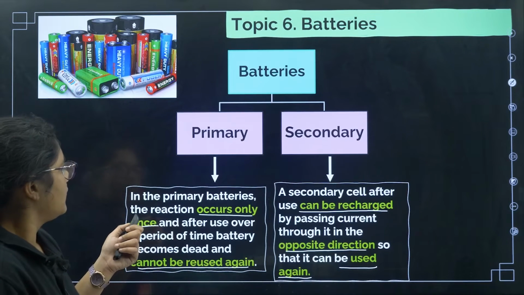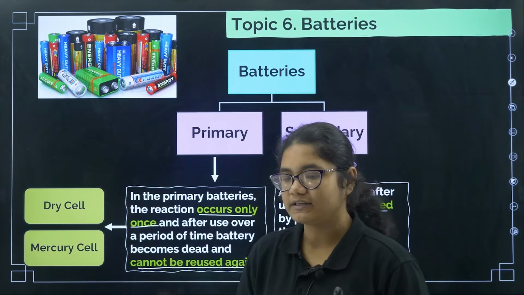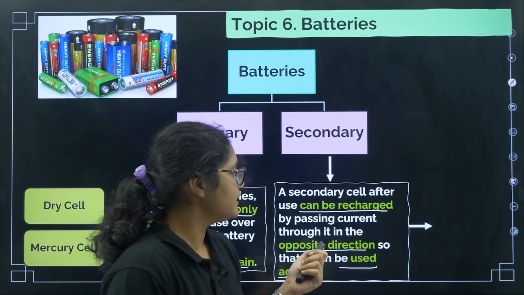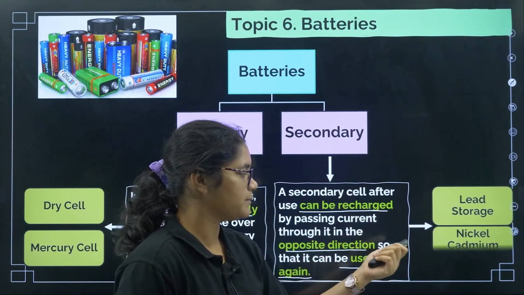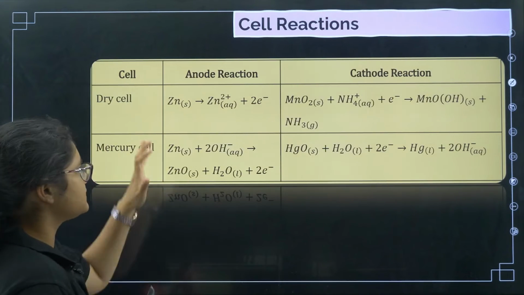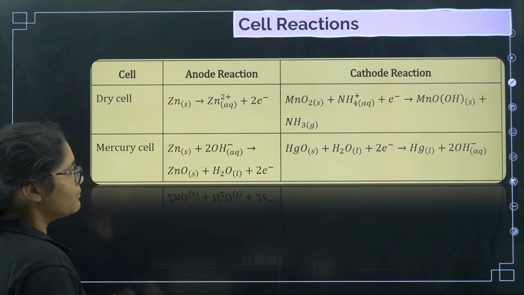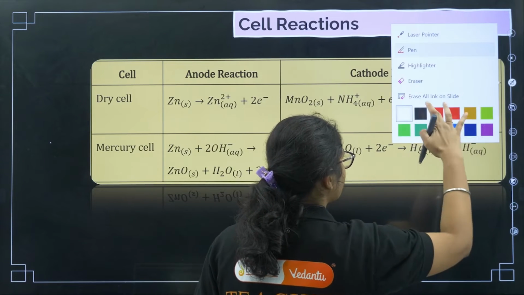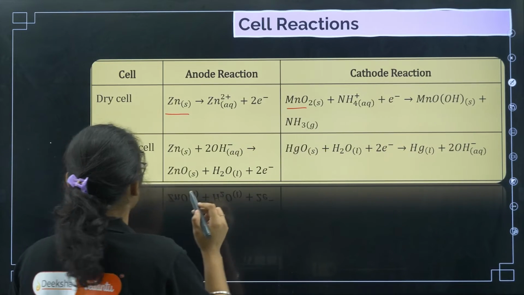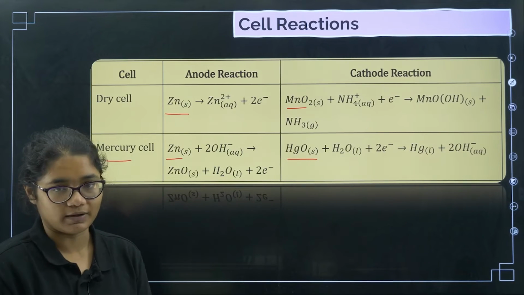Okay, now coming to examples of primary batteries, we have dry cell and mercury cell. These are the examples of your primary batteries. And in secondary batteries, we have lead storage batteries and nickel cadmium batteries. Okay, now you can see these reactions for anode and cathode. I'll just tell you, you need not remember the reactions, just remember what the anode and cathode are made of. For dry cell, anode is zinc and cathode is MnO2. For mercury cell, anode is zinc and cathode is HgO, mercury oxide.